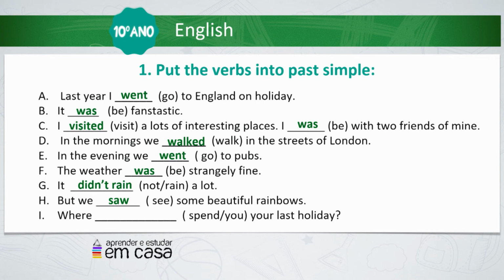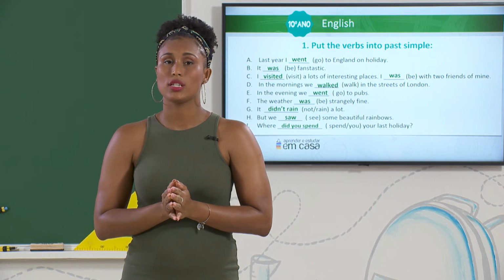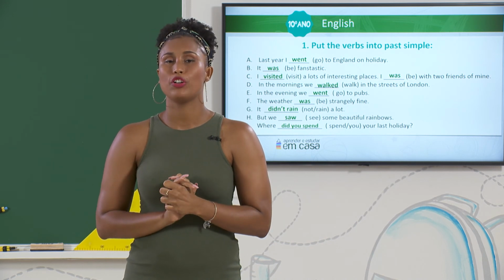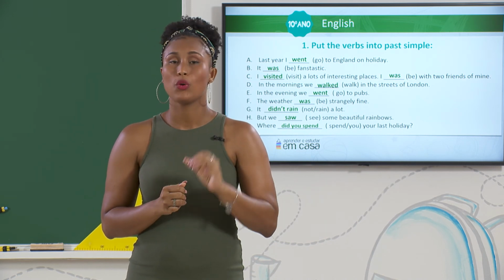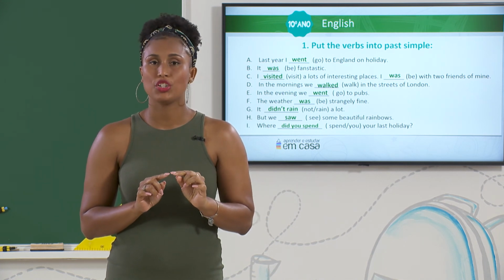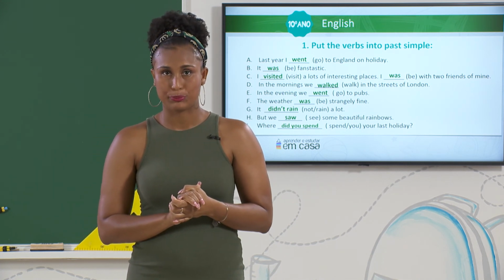Past simple of the verb see, saw. Where did you spend your last holiday? So here we have an interrogative sentence, so that's why we use did plus the subject plus the verb into the infinitive. Remember guys, whenever you have the auxiliary verb, we don't make any change at the principal verb.